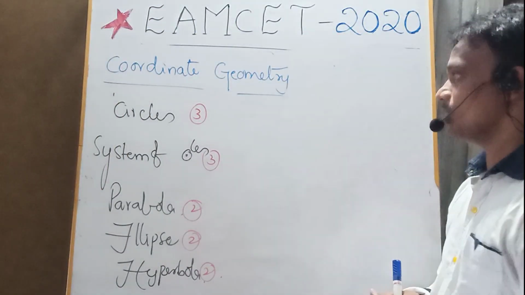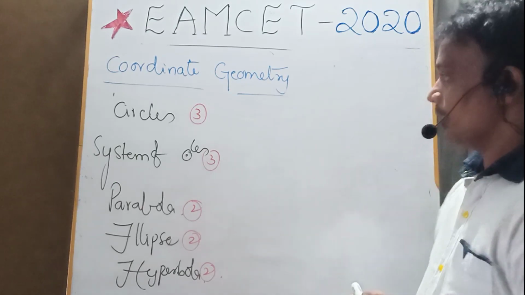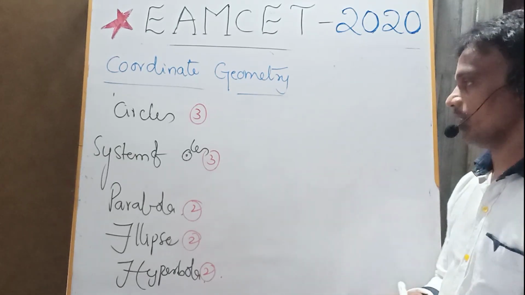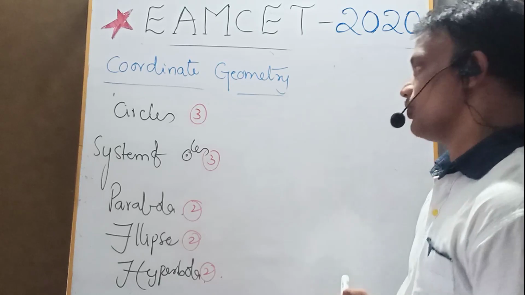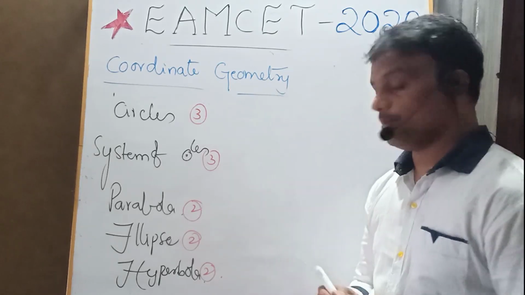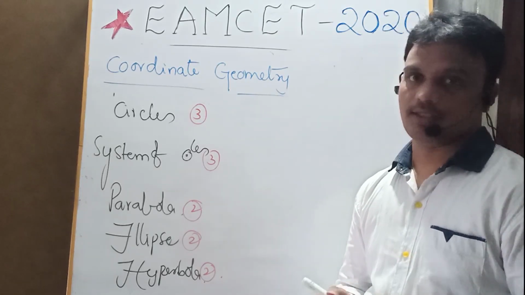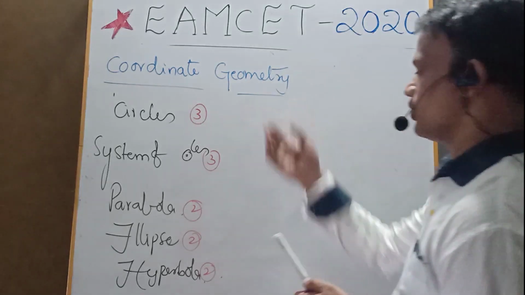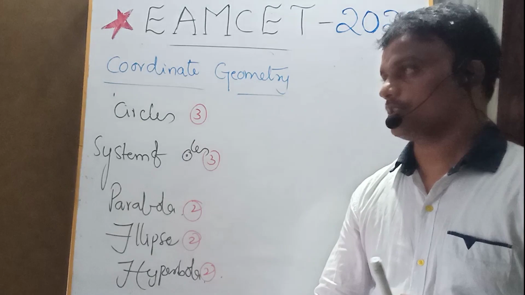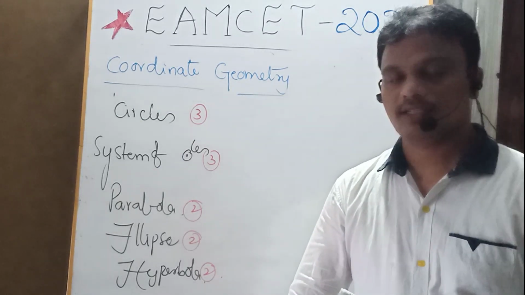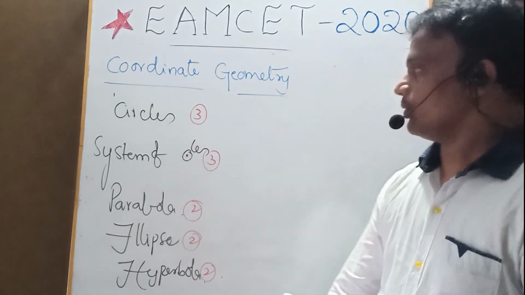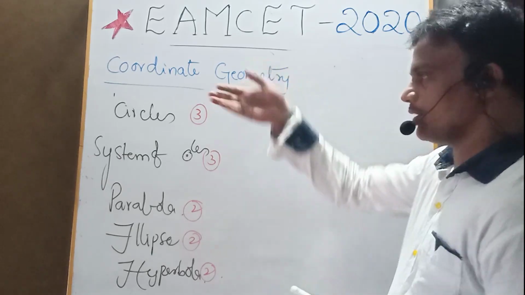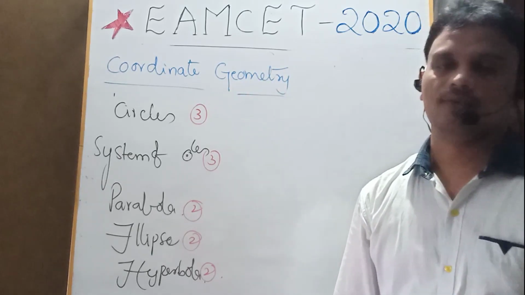Coming to the coordinate geometry from class 12. Circles and system of circles. These two play a very important role. Totally there will be a chance to get 5 to 6 questions. And particularly from the circles, the point form, that is the center and the radius given, the central form. So we are going to revise this topic and the diametric form.